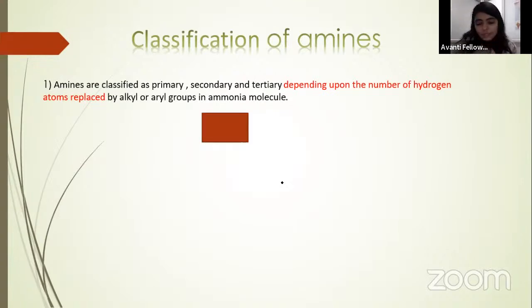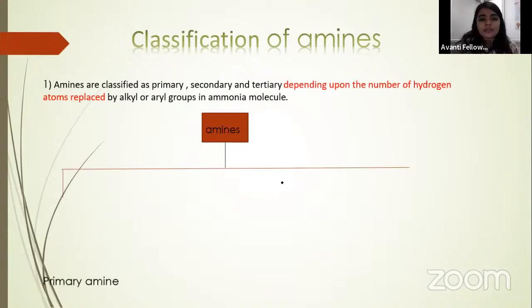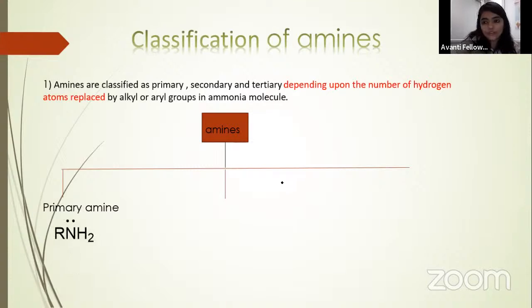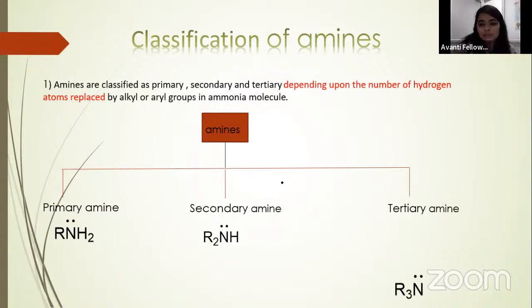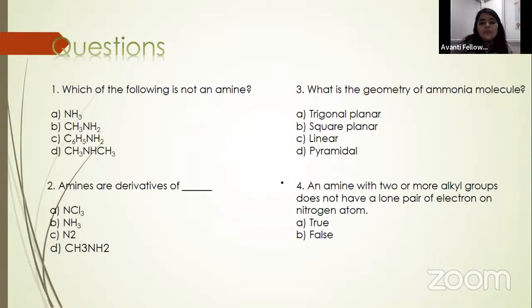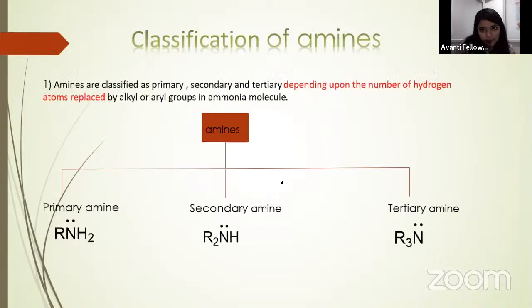If one hydrogen is replaced, it will be a primary amine. If two hydrogens are replaced, it will be a secondary amine. If three hydrogens are replaced, it will be a tertiary amine. I think up to this, all is clear what we have studied.